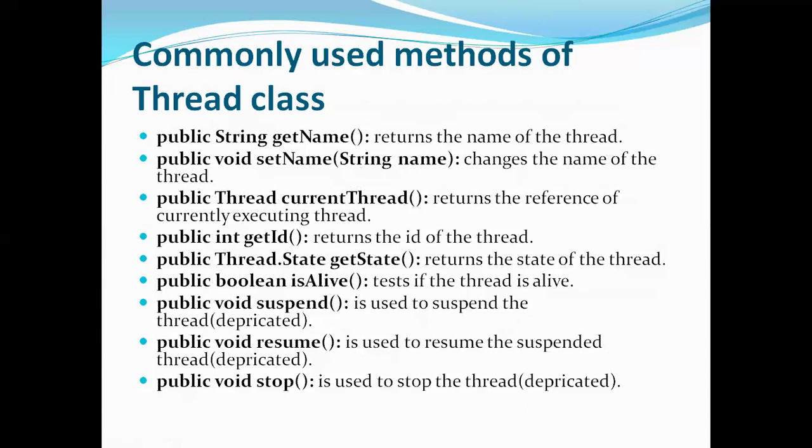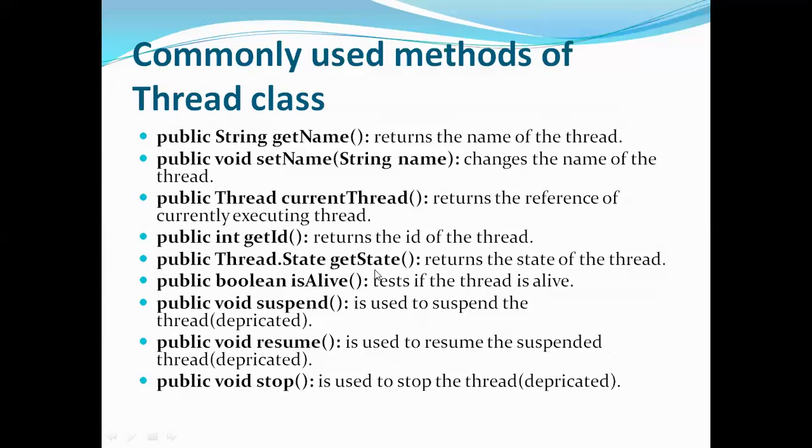Next is current thread. Current thread means if multiple threads are executing, and if you want to know which thread is currently running, then it's easy, just use the method called current thread, which returns the reference of the currently executing thread. Next is get id. I told you that when a thread is created, by default it will have some id, and that id is 8. So if you use get id, it returns the id of a thread. By default it will be 8.